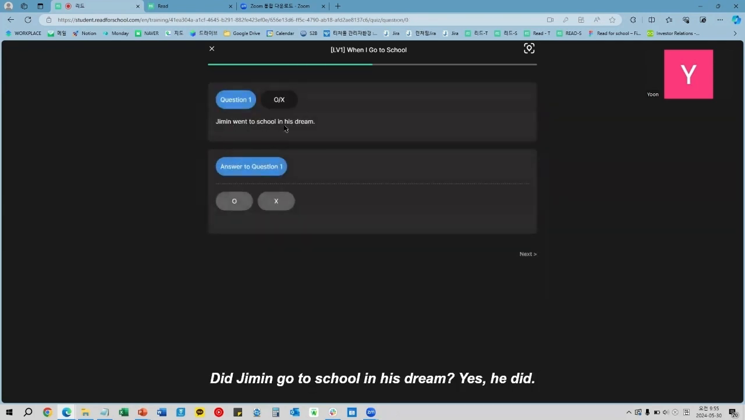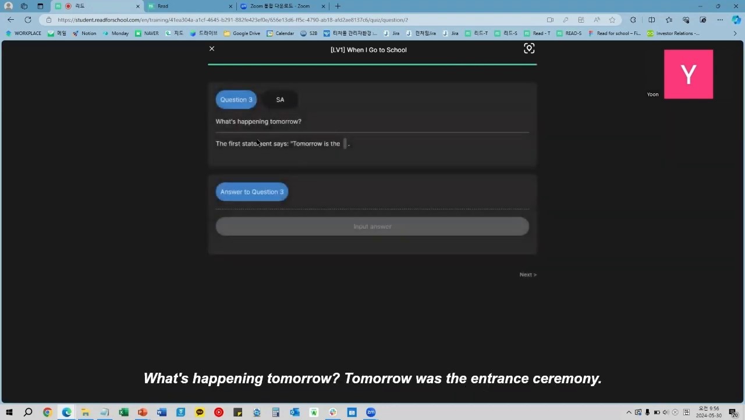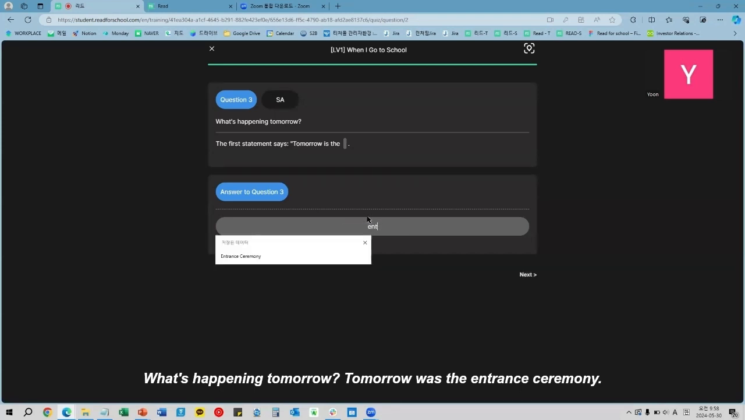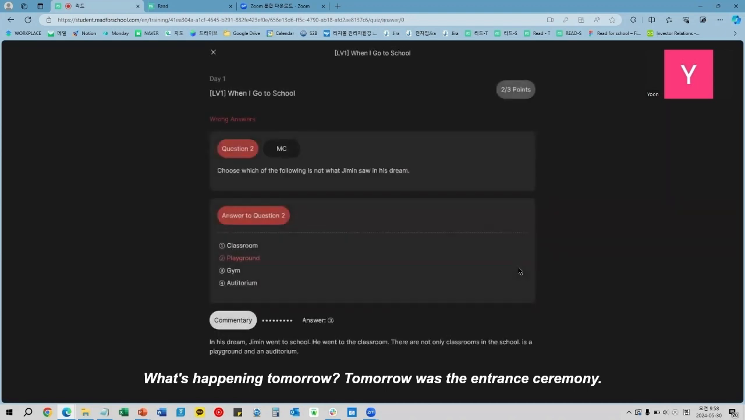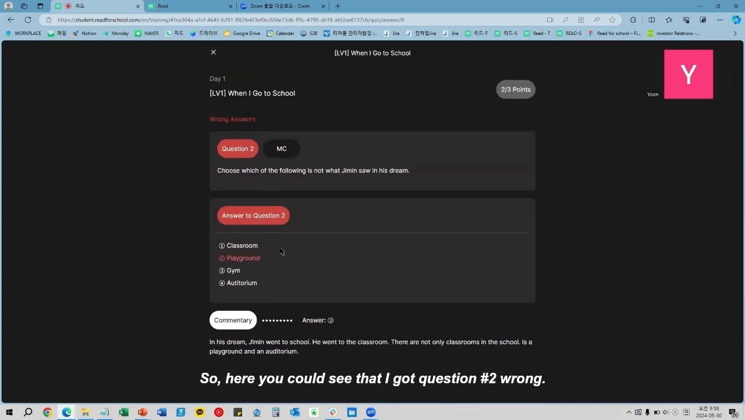Next, did Jimin go to school in his dream? Yes, he did. Choose one of the following, which is not Jimin saw in his dream. I honestly don't remember here. Let's say playground. What is happening tomorrow? Tomorrow was the entrance ceremony. So here you could see that I got question number 2 wrong. It wasn't the playground, it was the gym.